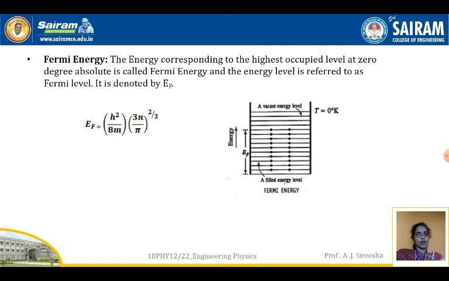The energy corresponding to the highest occupied level at 0 degree absolute is called Fermi energy, and the energy level is referred to as the Fermi level. This is denoted by EF. The highest occupied level is the Fermi energy, and the energy level is referred to as the Fermi energy level. EF is equal to h squared by 8m into (3n by pi) to the power of 2 by 3.